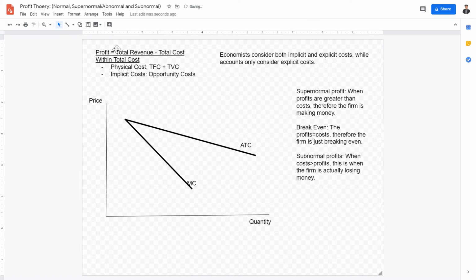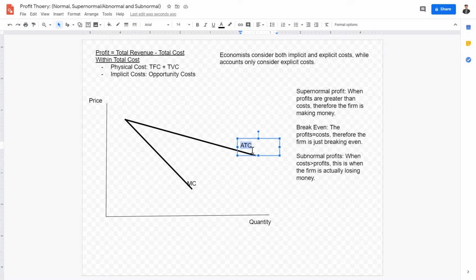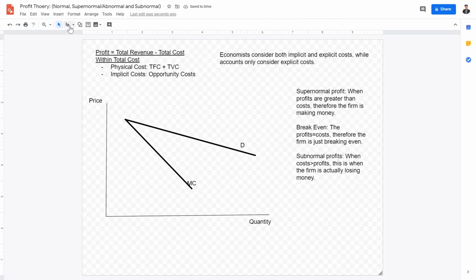Now, the next thing we want to do is draw the average total cost curve. My mistake, this is the demand curve. The demand curve slopes downwards because of the law of demand. At higher prices, quantity demanded is lower. At lower prices, quantity demanded is higher.